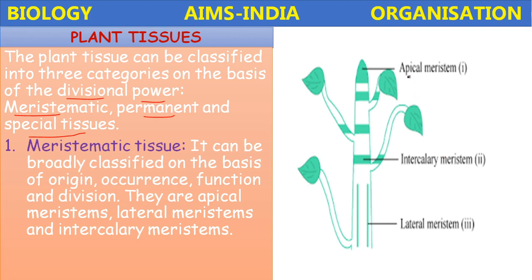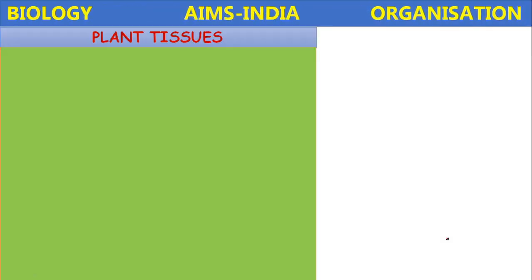So the apical meristem is the growing tip of the stem and the growing tip of the root also. Intercalary meristem is present between the nodes and the internodes. The lateral meristem is present in the mature parts, the cell elongation region. Lateral meristems are present in the maturation region of the stem and root.